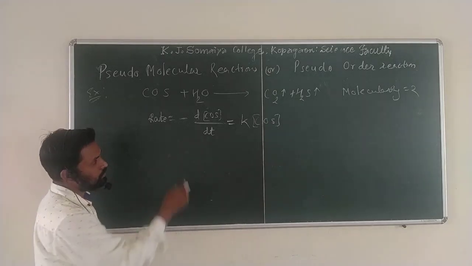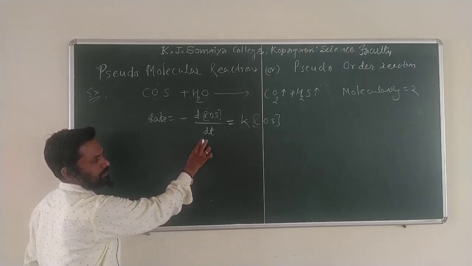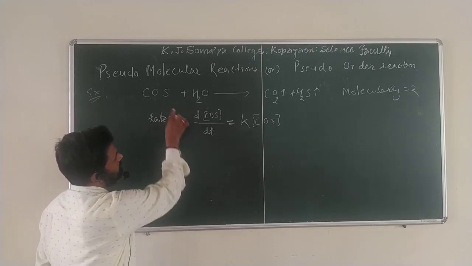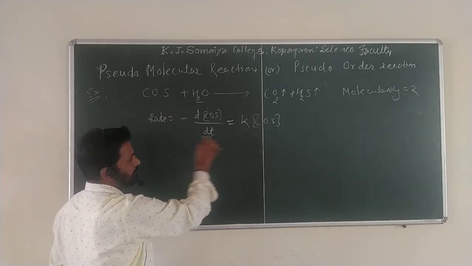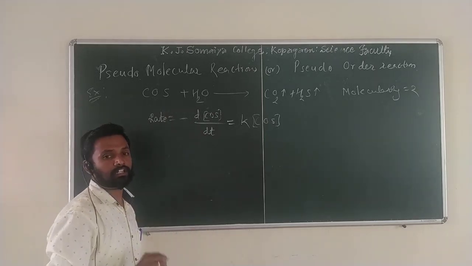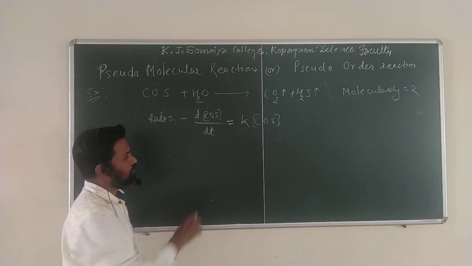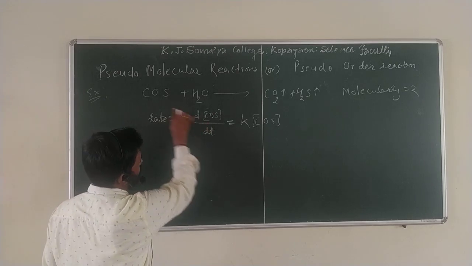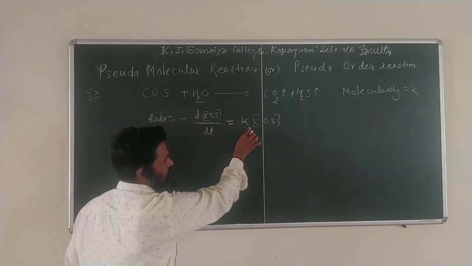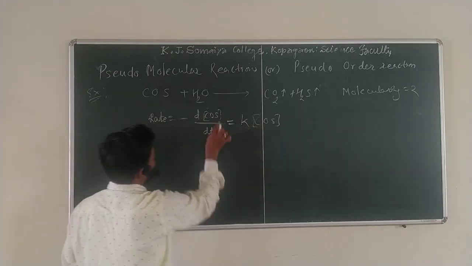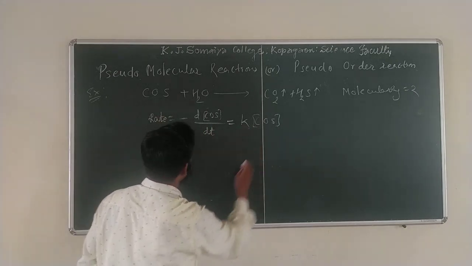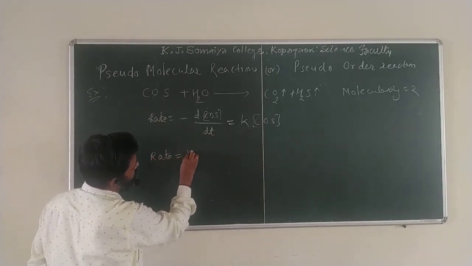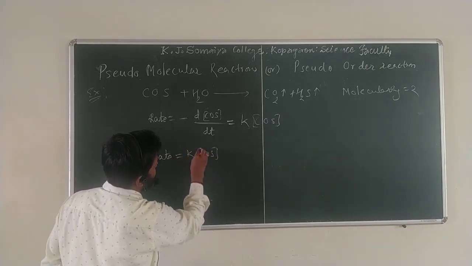For you to understand, I write in both forms. Just keep it in mind, for your convenience, you should know how to write the differential form and how to write the rate equation with the rate law. For your convenience, I am writing in two ways. Rate equal to minus the decrease in the concentration of COS upon dt is equal to K into COS. This is the differential form. This is with respect to the rate law. So here, can I write directly rate equal to K into concentration of COS?